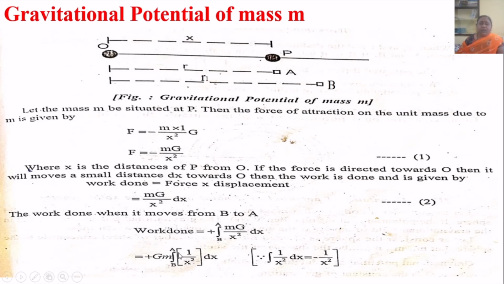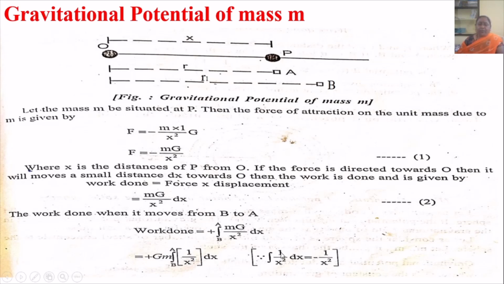So, work done, m and g are constant. So, work done equal to g into m integral of 1 upon x square dx varying from B to A.